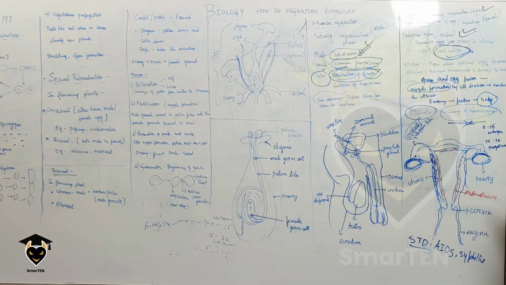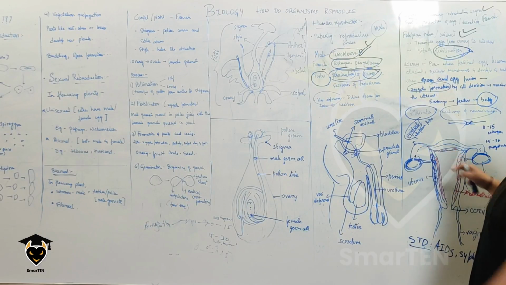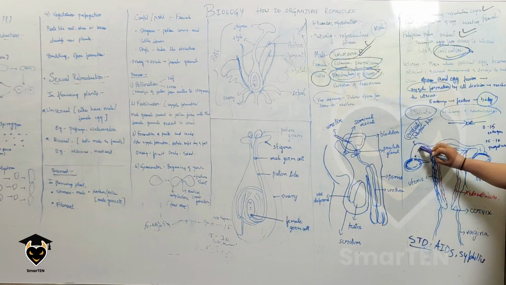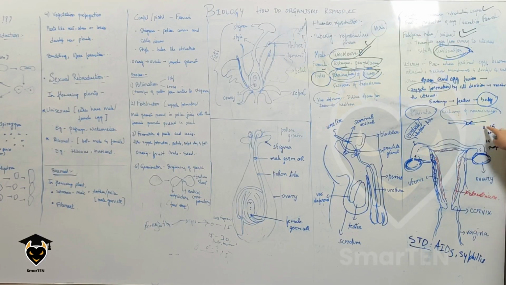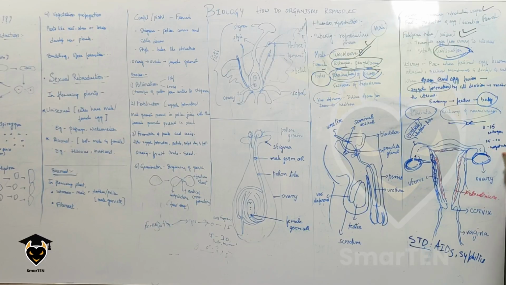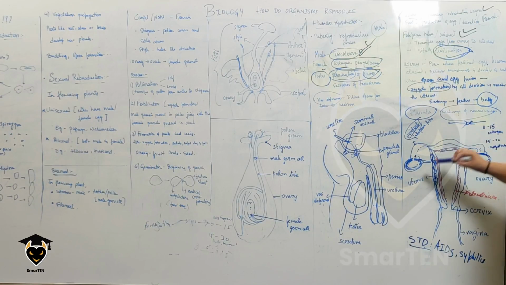Now what exactly happens is this. When the eggs get produced in the ovary, they travel to the fallopian tube and wait there for the male sex cell, that is the sperm, to come so that fertilization happens. This can happen between day 0 to 15 days. If the sperm doesn't come by that time, it is where the progesterone hormone signals that fertilization is not happening. So the egg comes out along with the tissue called the endometrium, and it comes out as blood, which we usually refer to as periods.